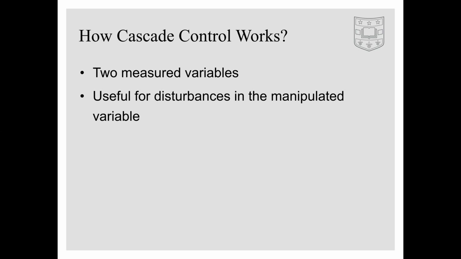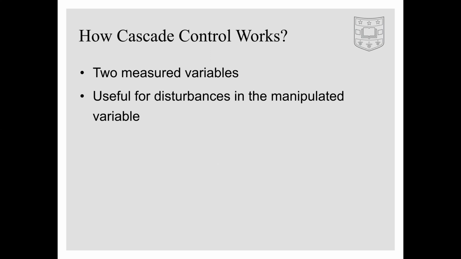Through cascade control, the control system can more accurately correct disturbances in the manipulated variable itself, or the combination of disturbances in the manipulated variable and disturbances in another variable. This is done using a feedback loop nested in another feedback loop.